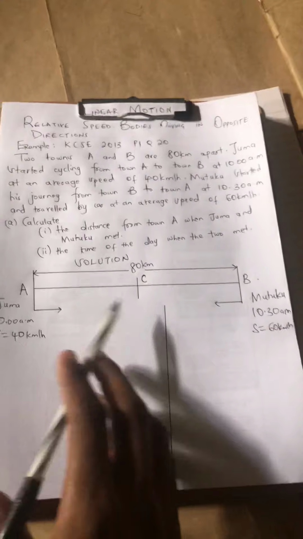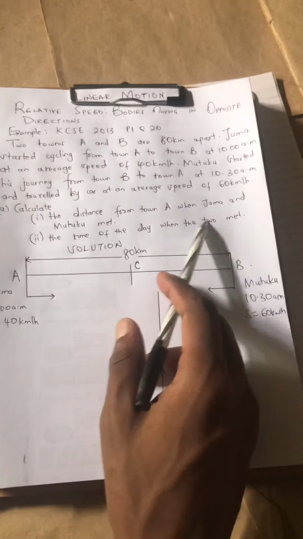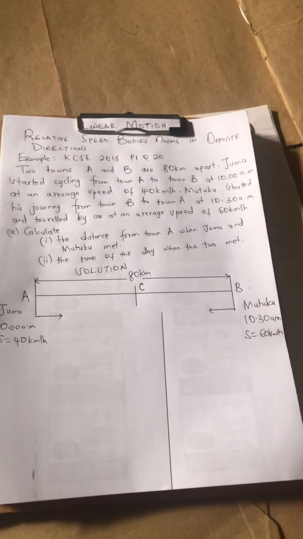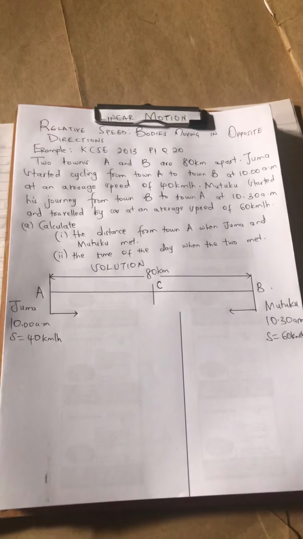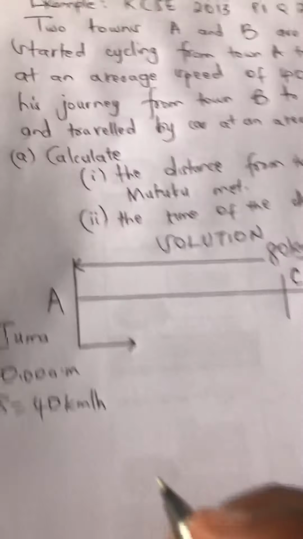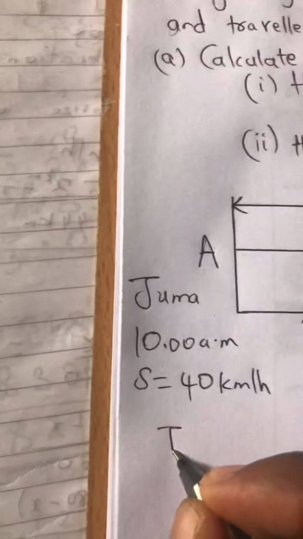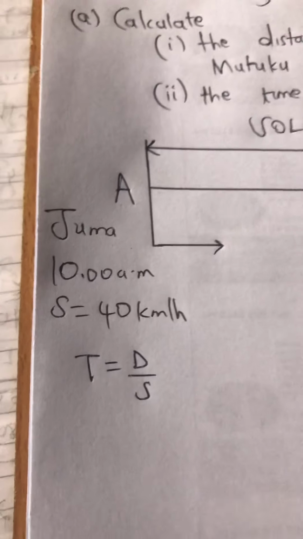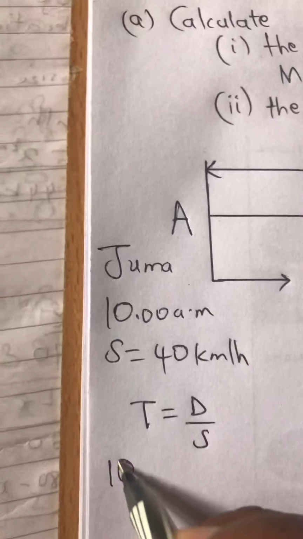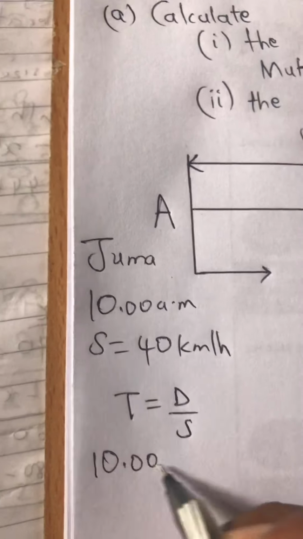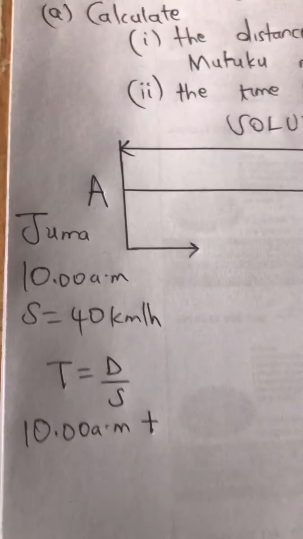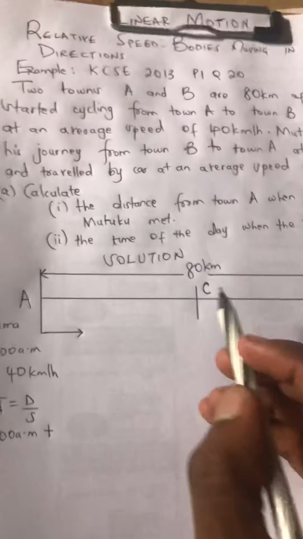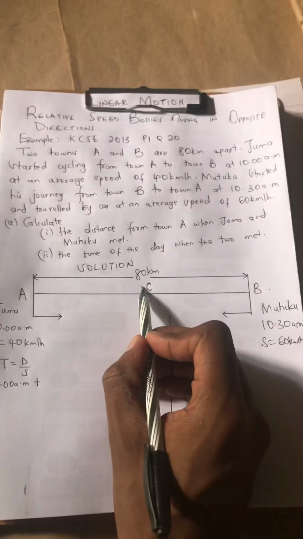So that is the logic. At point C, when the two meet, saa yao yote itakuwa inasema the same. They shall meet at the same time. So this is what we do. Unakuja unasema time is equal to distance over speed. Okay? So Juma alianza saa 4, so 10 am plus alitumia muda gani? So relax. Assume they meet at point C.